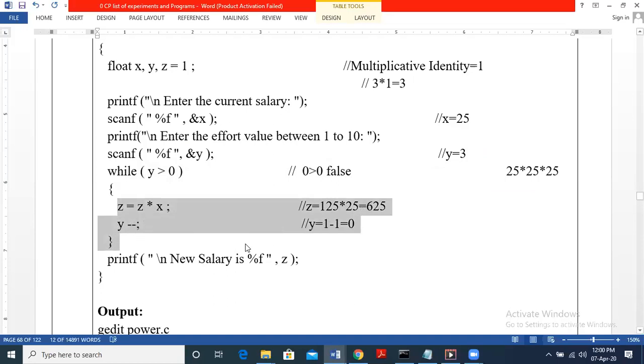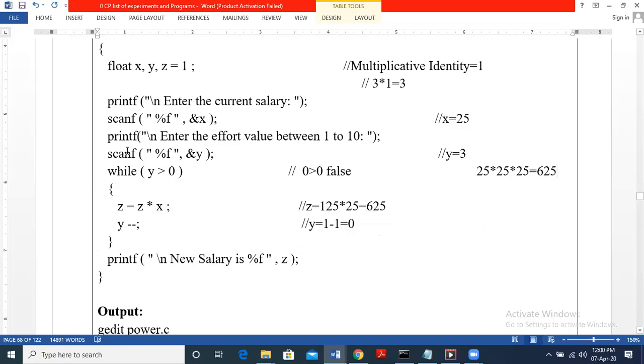Now the new salary is nothing but the value of Z. So we print new salary is Z. Okay, so we print that 625, which is nothing but 25 cube is equal to 625. So that we have found the value of x power y. So that is 625. Okay, I hope this is clear.